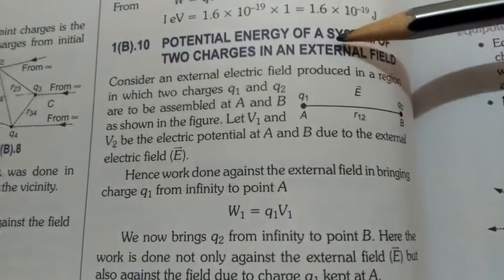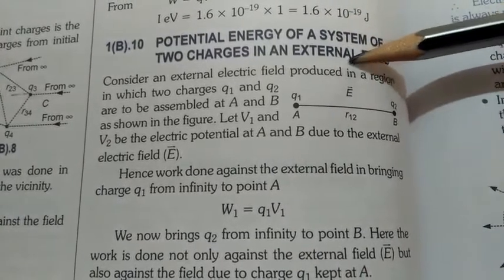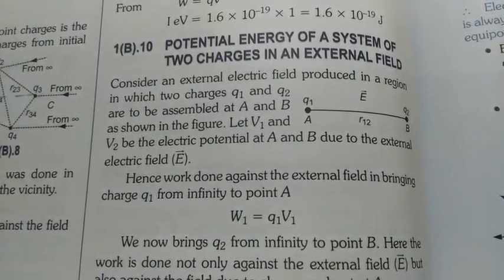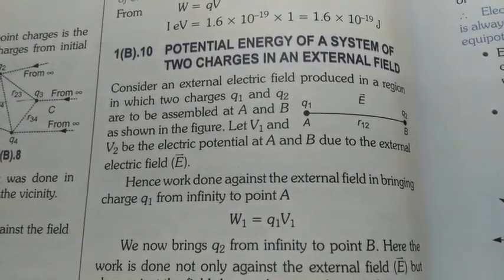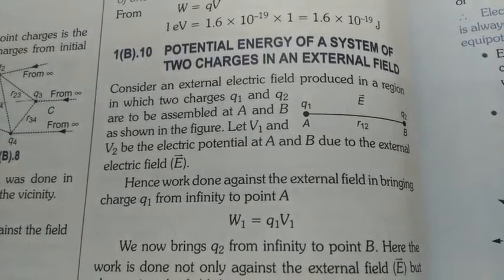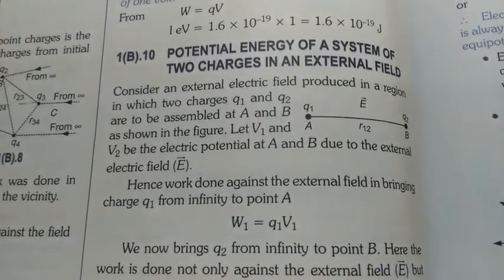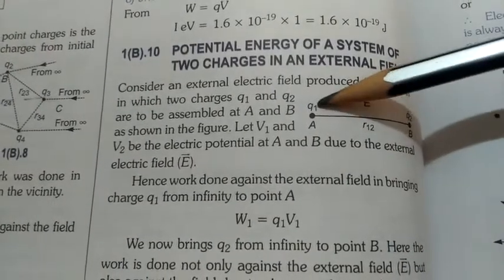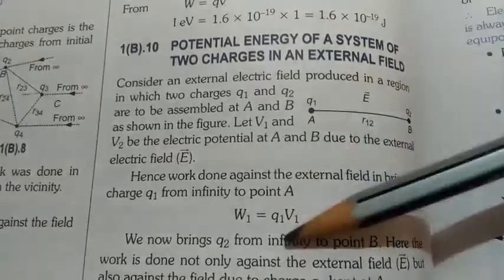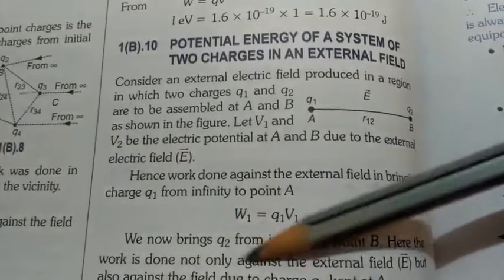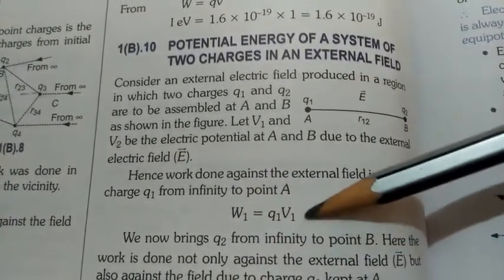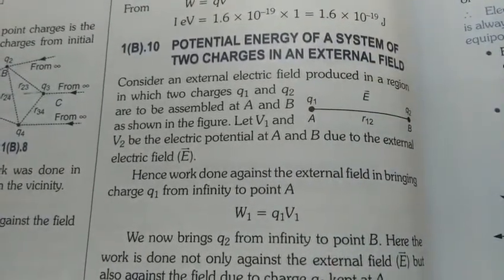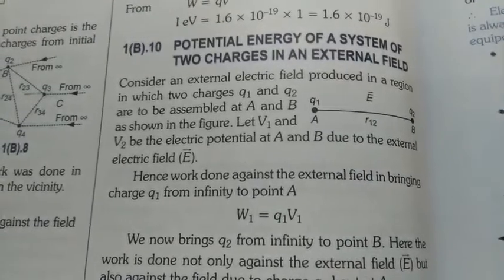So suppose now Q1 was there at infinity and we have brought it from infinity to point A. If there is a case when no external field is there, we don't have to do any work in moving Q1 to point A. But in case of external field, we have to do some work in moving Q1 also from infinity to A. So this is that work. In presence of external field, this is the work in moving the first charged particle from infinity to a particular point. W1 equals to Q1 V1.